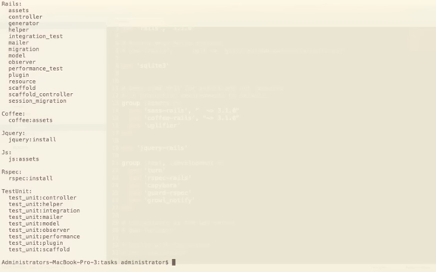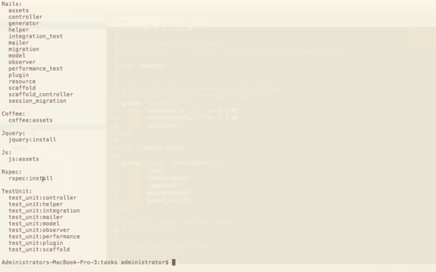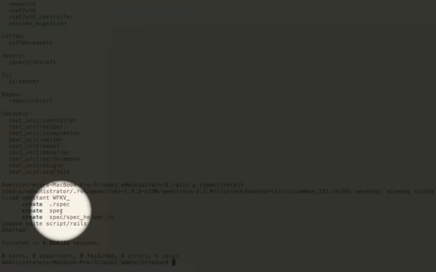Next, we need to install RSpec. You can see what generators are available to you by typing rails generator, or you can use g for short. Now, because we have brought in the rspec-rails gem, we have a new generator here, rspec:install. So let's run that now. rails g rspec:install. And here we can see it created a .rspec file, a spec folder, and a spec_helper.